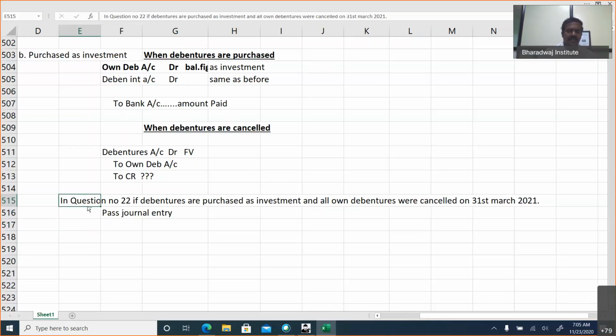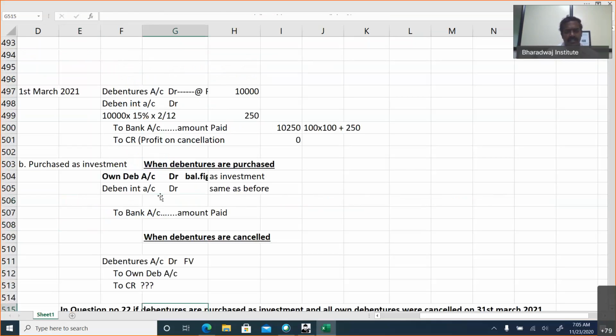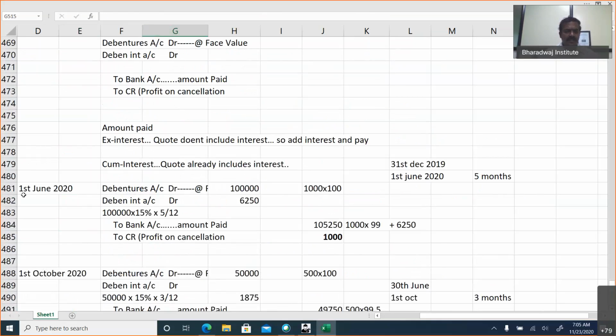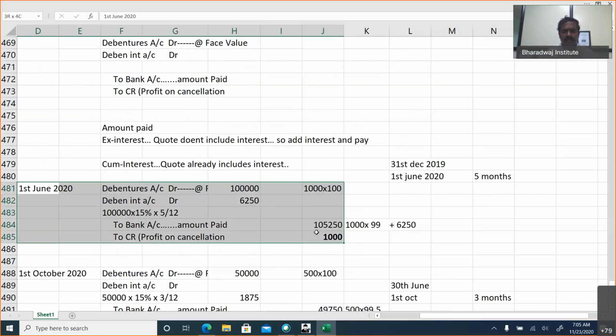They cannot ask you a journal entry for this, or they will not do this. Instead they will ask the previous method only. So when are we purchasing first? On 1st June 2020.